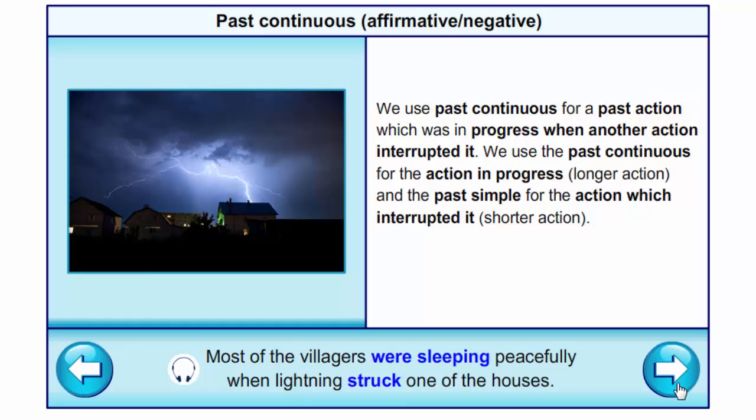We use past continuous for a past action which was in progress when another action interrupted it. We use the past continuous for the action in progress, the longer action, and the past simple for the action which interrupted it, the shorter action. Most of the villagers were sleeping peacefully when lightning struck one of the houses.